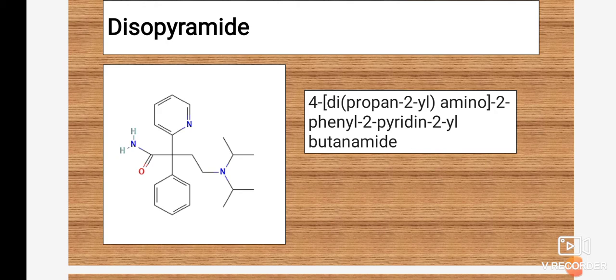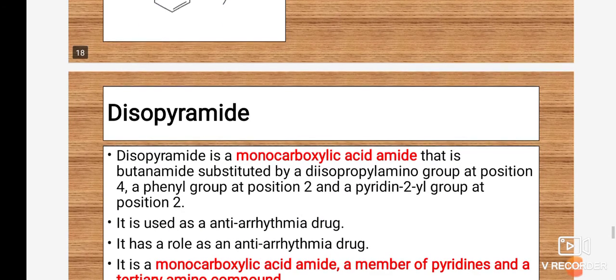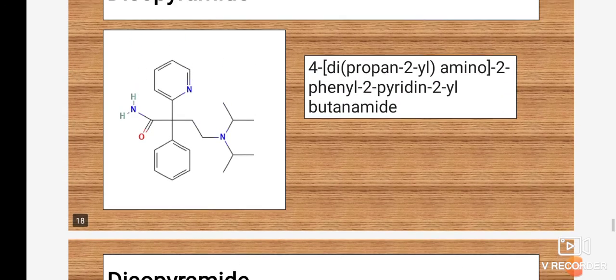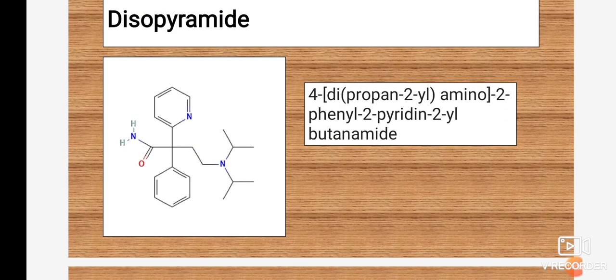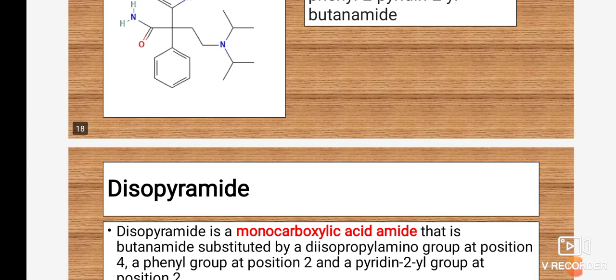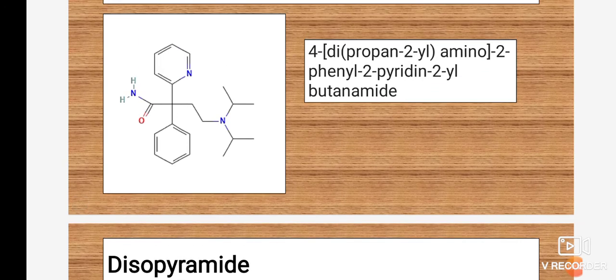The reason is that it contains the diisopropyl amino group. On the nitrogen you can see there are two diisopropyl groups present, so it is known as a diisopropyl amino group.